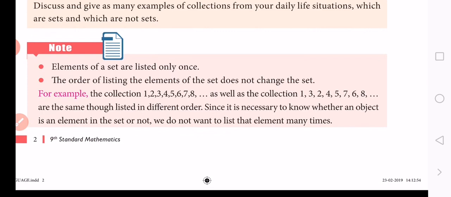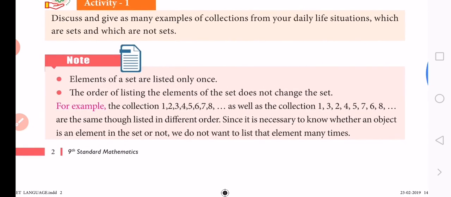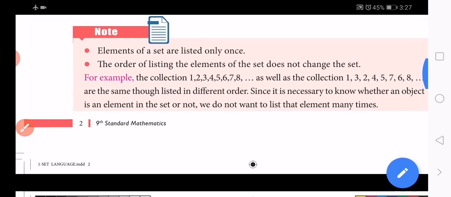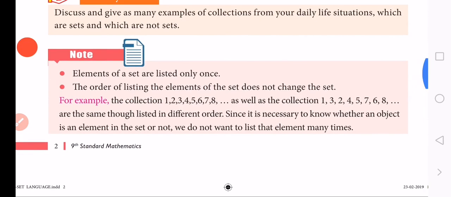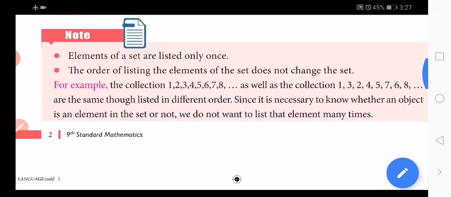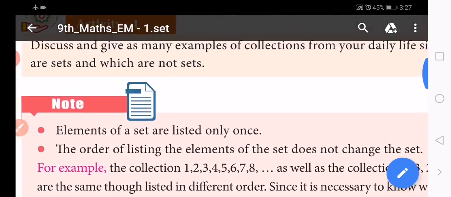Before that, some notes are given. First point, the elements of a set are listed only once.